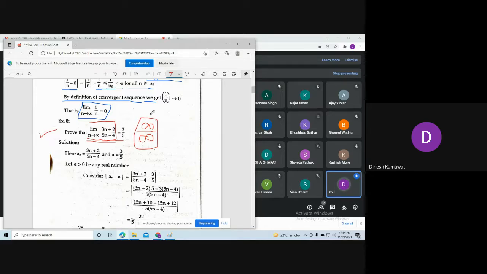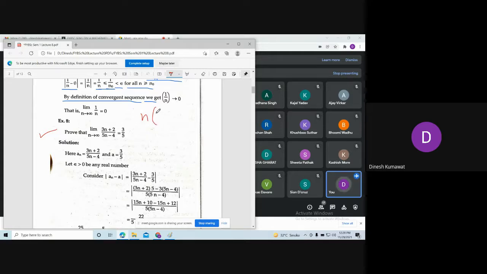Whenever we are having infinity by infinity form, or you can say 0 by 0 form, then in that case we are going to apply L'Hopital rule. But here we are not going to apply L'Hopital rule. Sir, in the above equation, can we take out common n from both sides? Exactly. The same trick we are going to play here. You just take n common.